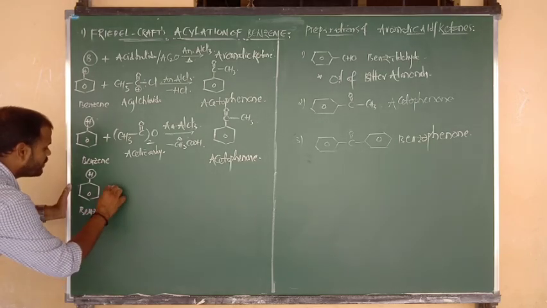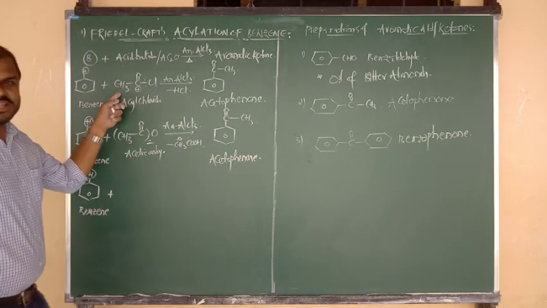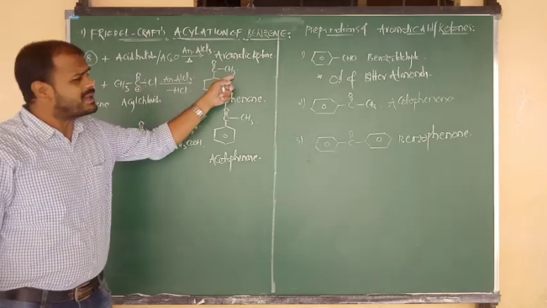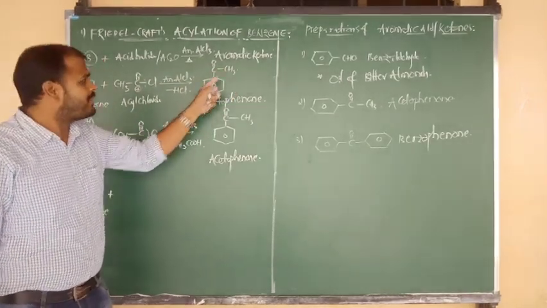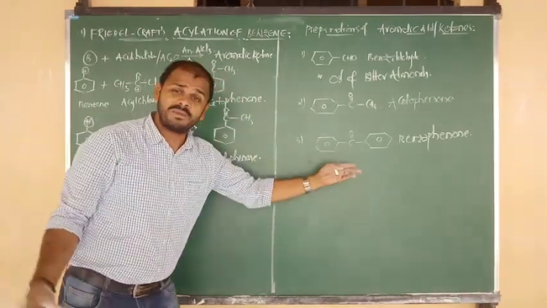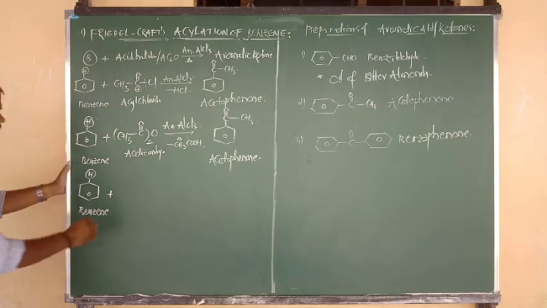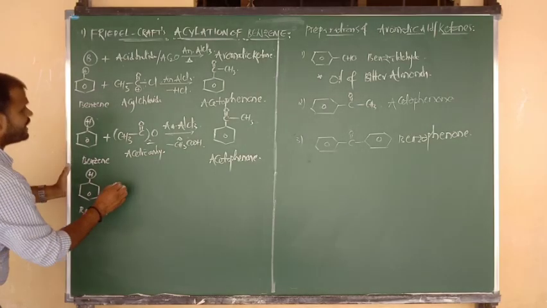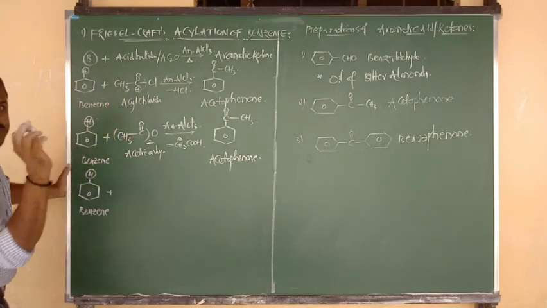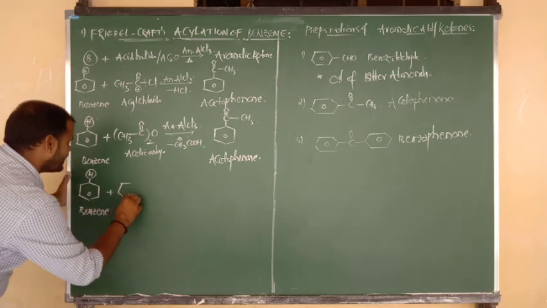But now suppose in place of CH3 we have to take benzene. Between two benzene rings, C double bond O, you will get the benzophenone. So benzene upon reaction with, in place of CH3 we are going to write again benzene.